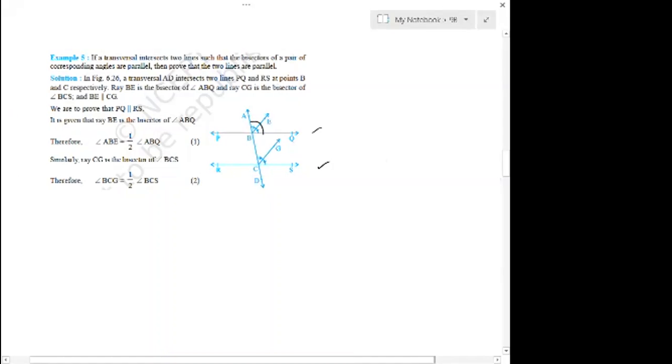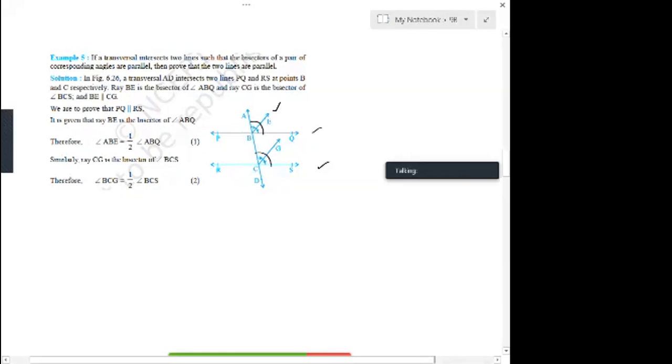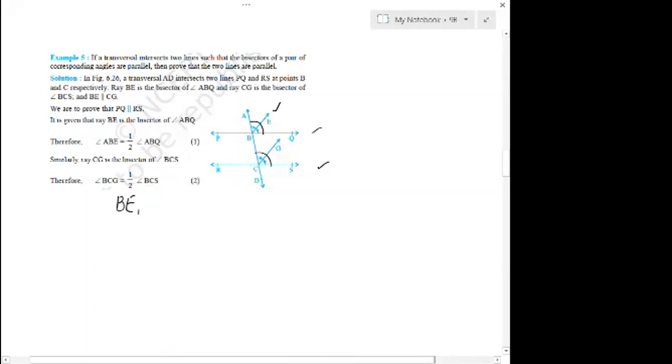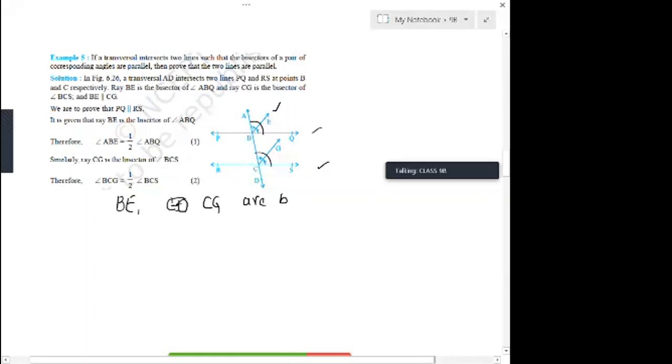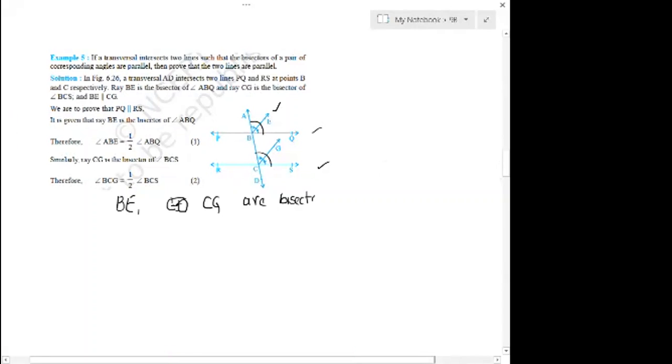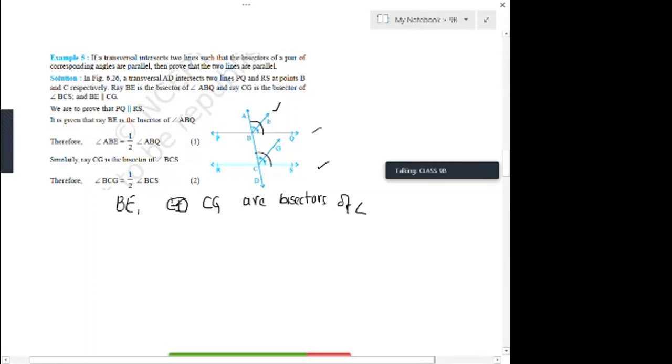Can I call these angles corresponding angles? Yes, they are corresponding angles. So if we draw angular bisectors of those angles, what is this here? BE. This is an angular bisector. What is EC also? Angular bisector. In this, BE, and what is the next one? CG, right? This is CG. Both are bisectors. Bisectors of which angle? Bisectors of angle ABQ.